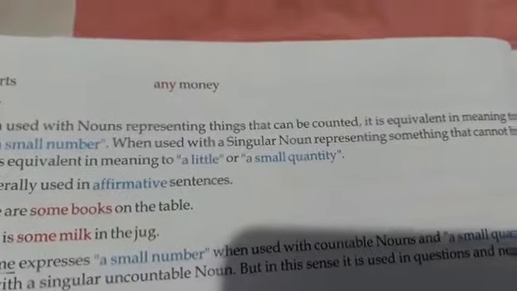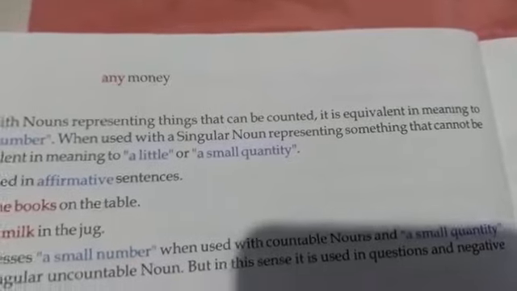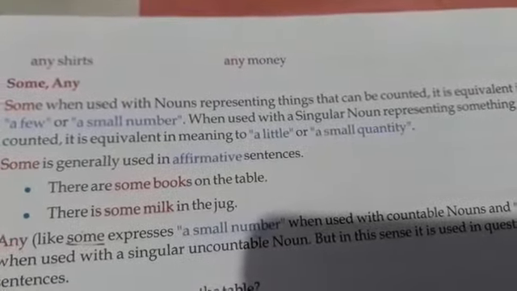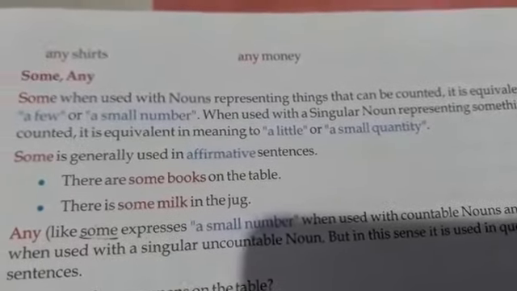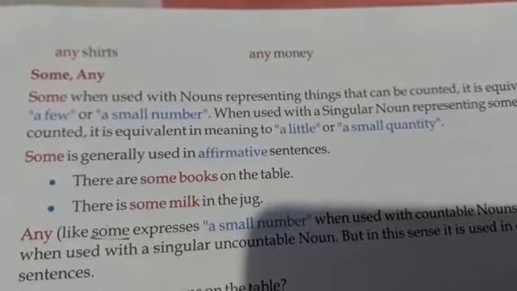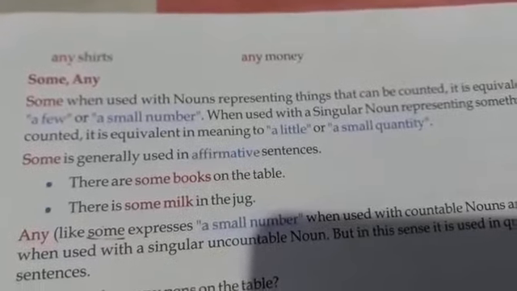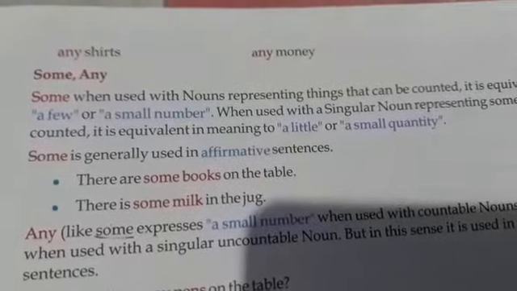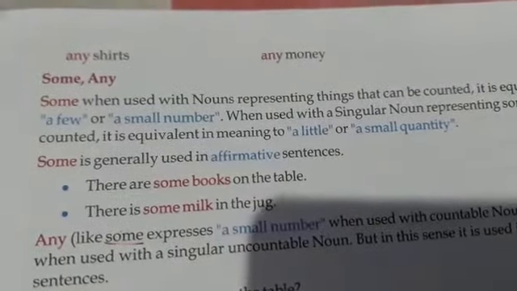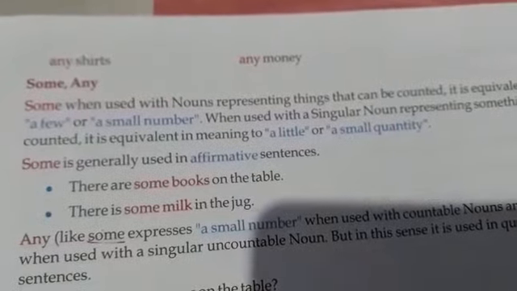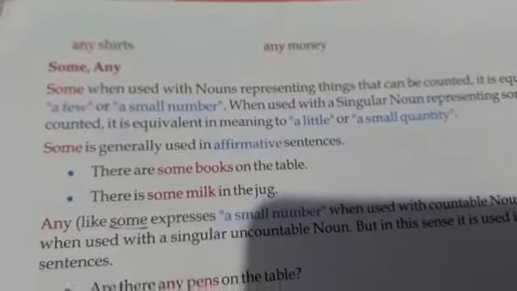When used with a singular noun representing something that cannot be counted, it is equivalent in meaning to a little or some quantity. With uncountable nouns, some means a little or a small quantity, whereas with countable nouns, it means a few or a small number.